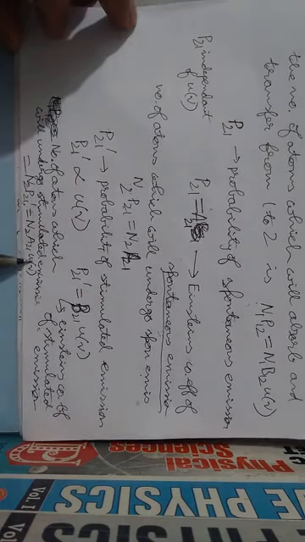So P21 prime is proportional to U nu, equal to B21 into U nu, where B21 is the Einstein's coefficient of stimulated emission. The number of atoms which will undergo stimulated emission: how many atoms are there in state 2? N2. So N2 into P21 prime, which is equal to N2 into B21 into U nu.